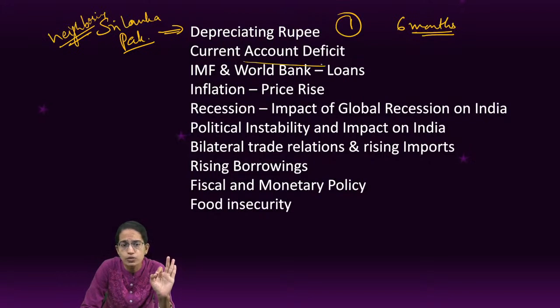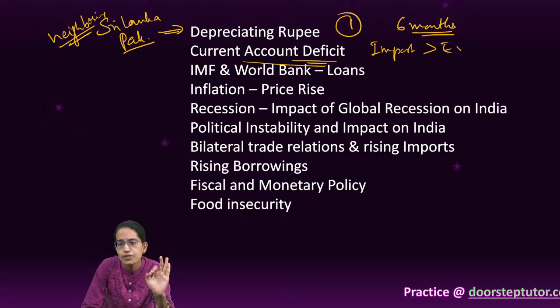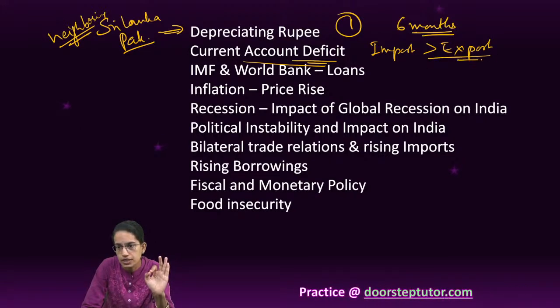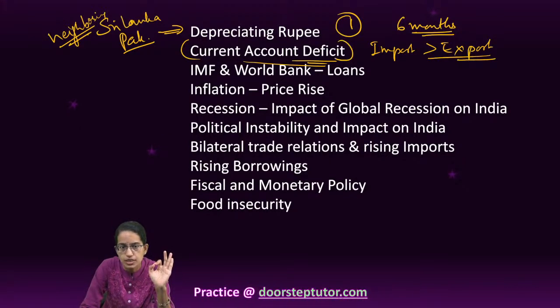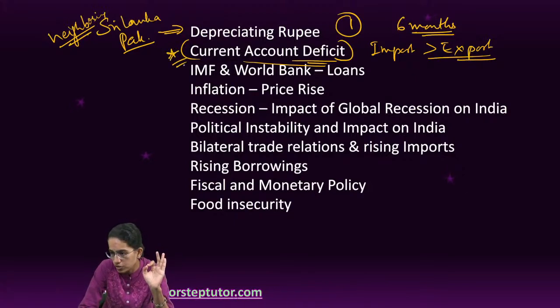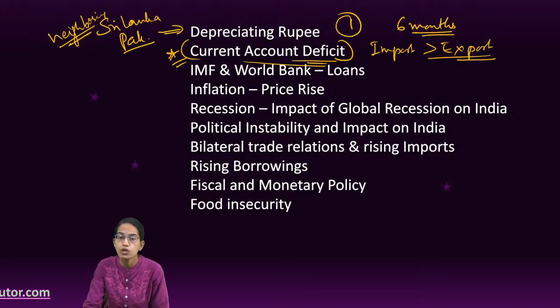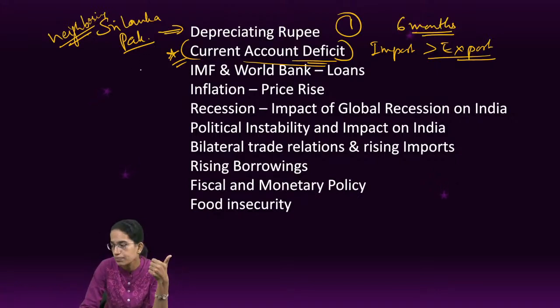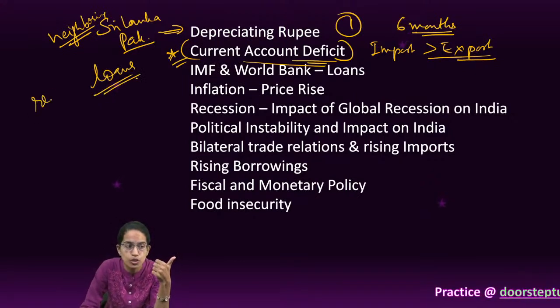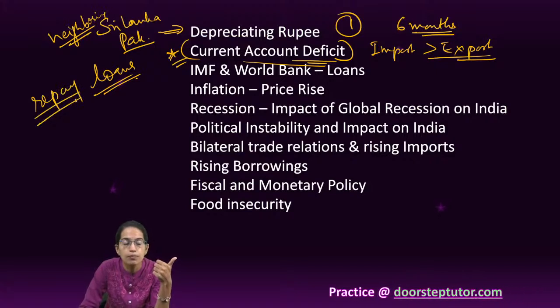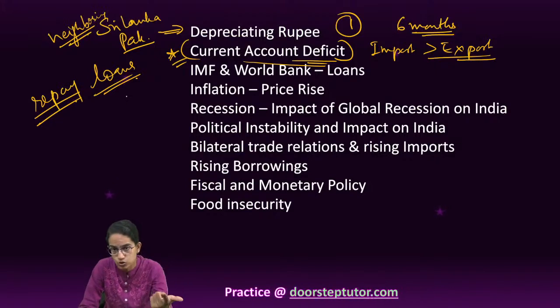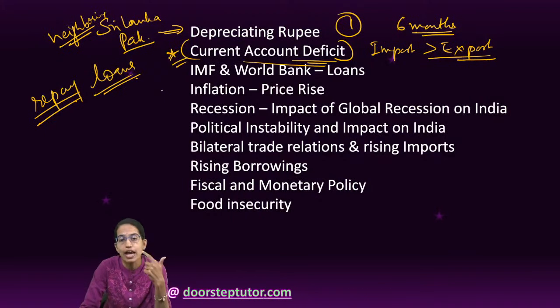The next important question is, the imports are rising over exports and we have a current account deficit. Now current account deficit is another important marker of the economy, a very important question. Now when the economy is running losses or is having more imports, that means there are more loans to repay. If there are more loans to repay, that means government would have to pay the interest onto those loans. Where would that come from?